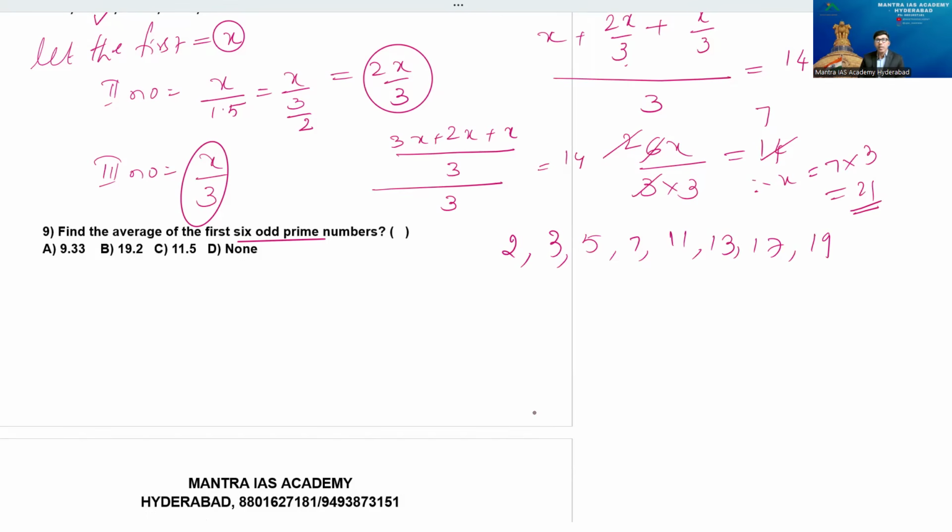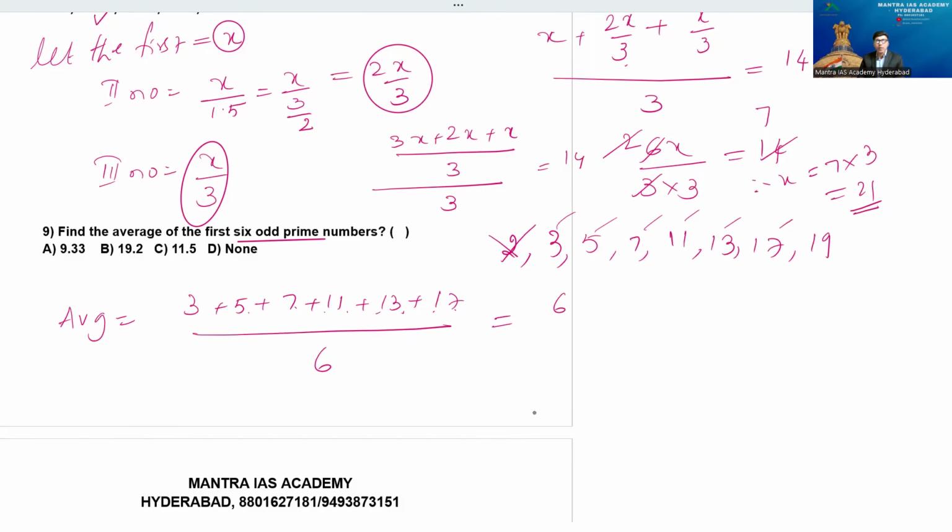So he is asking only for odd prime numbers. So I shouldn't take the number 2. Focus on these only. How many? 6: 1, 2, 3, 4, 5, up to 17 I have to consider for the average. So the average of the first 6 odd prime numbers is nothing but 3 plus 5 plus 7 plus 11, next is 13 and 17, beta, divided by how many we have? 6. Tell me that. 7 plus 3 is 10, 11, 18, 23 plus 3, 26, 3, 4, 5. It is 56 by 6, baba.